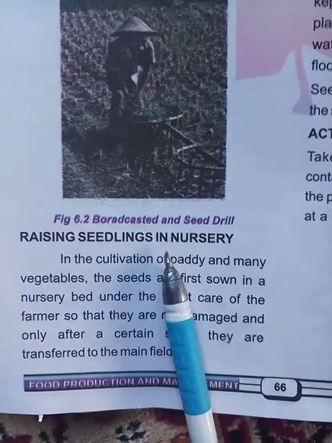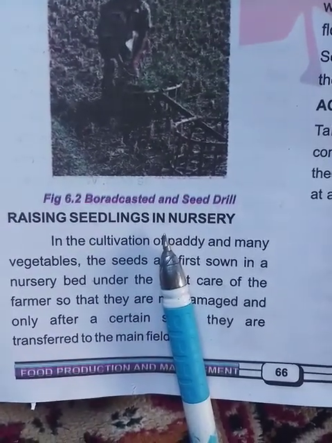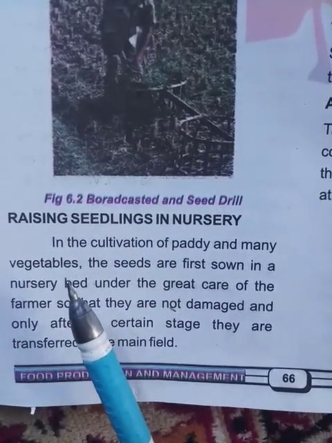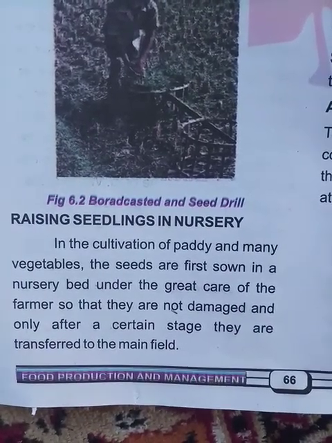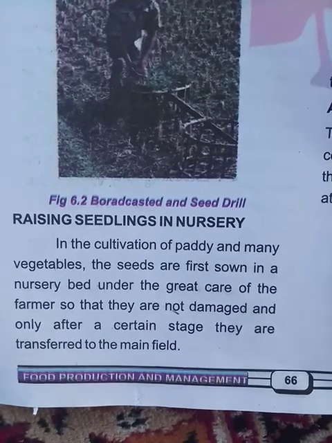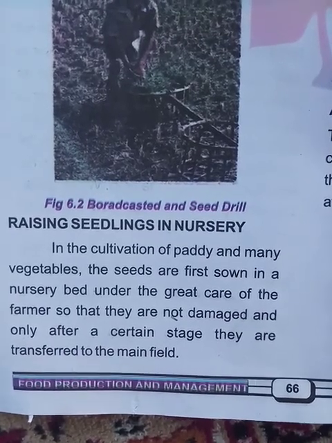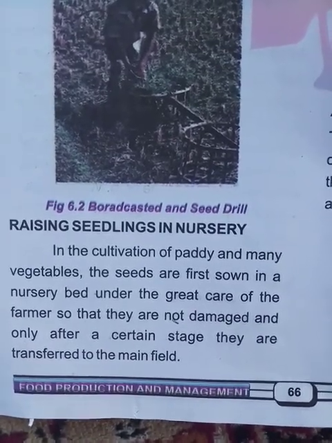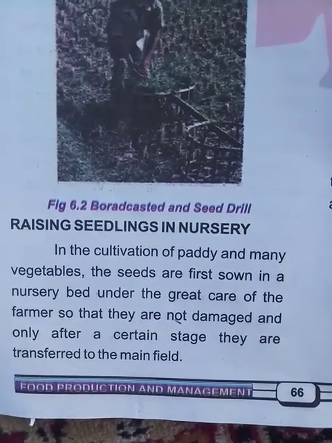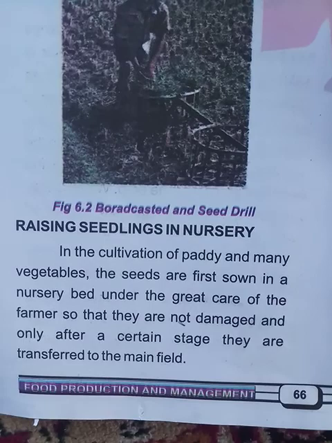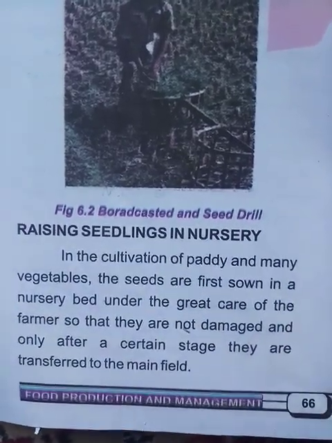As you know, some of the crops are grown first in the nursery, like the paddy plant. For paddy, a nursery is prepared with great care, and after that these paddy plants are transported to different fields. This is called transplanting.